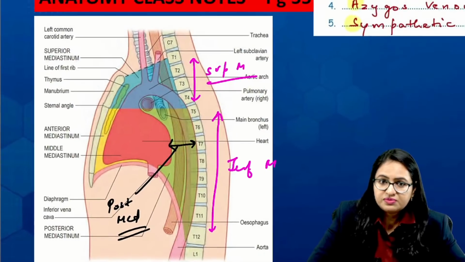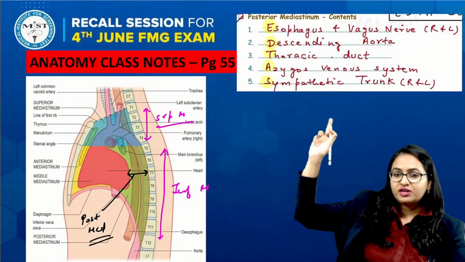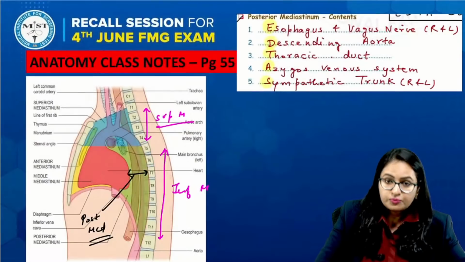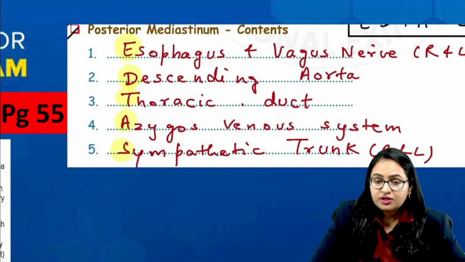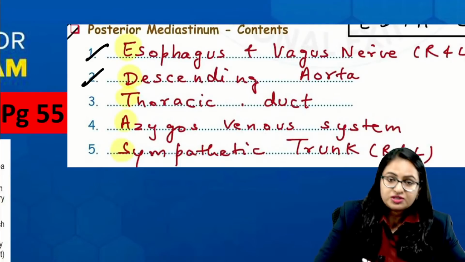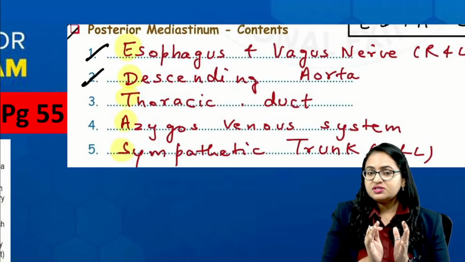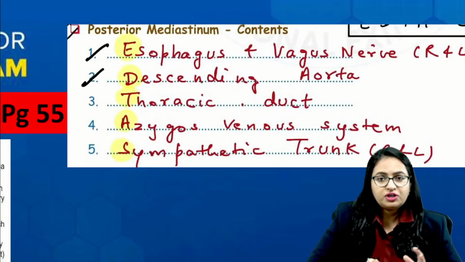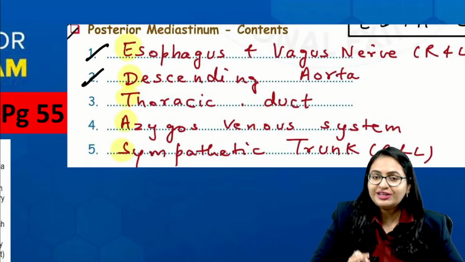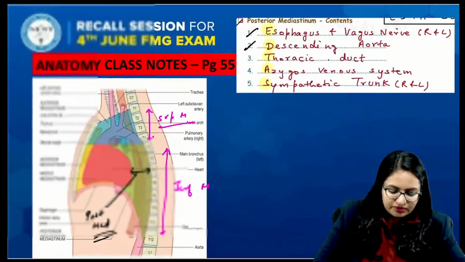So this means that the section is through the posterior mediastinum, and we know the structures passing through it: esophagus, vagus nerve, descending aorta, thoracic duct, azygos venous system, and sympathetic trunk. Now in the options, I mentioned esophagus and descending aorta. If the section is at this level, the superior vena cava, inferior vena cava, and ascending aorta will not be there. We have to decide between the esophagus and descending aorta.